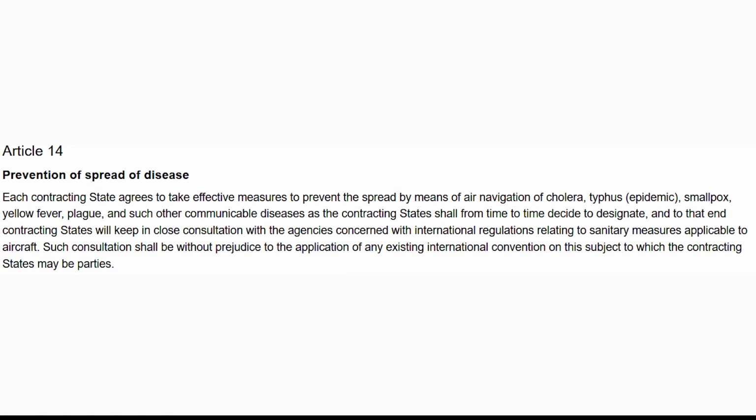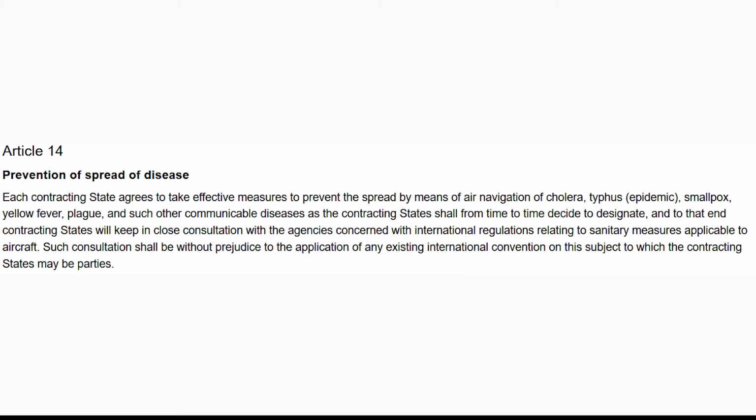Article 14. Prevention of spread of disease. Each contracting state agrees to take effective measures to prevent the spread by means of air navigation of cholera, typhus, epidemic, smallpox, yellow fever, plague, and such other communicable diseases as the contracting states shall from time to time decide to designate, and to that end contracting states will keep in close consultation with the agencies concerned with international regulations relating to sanitary measures applicable to aircraft.